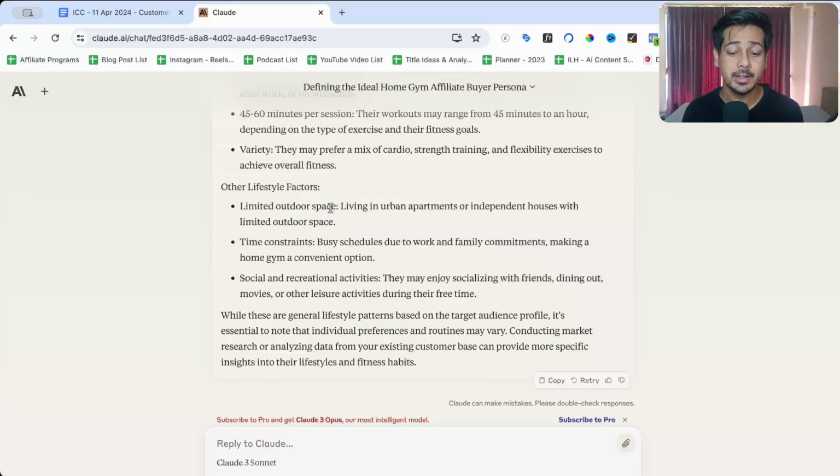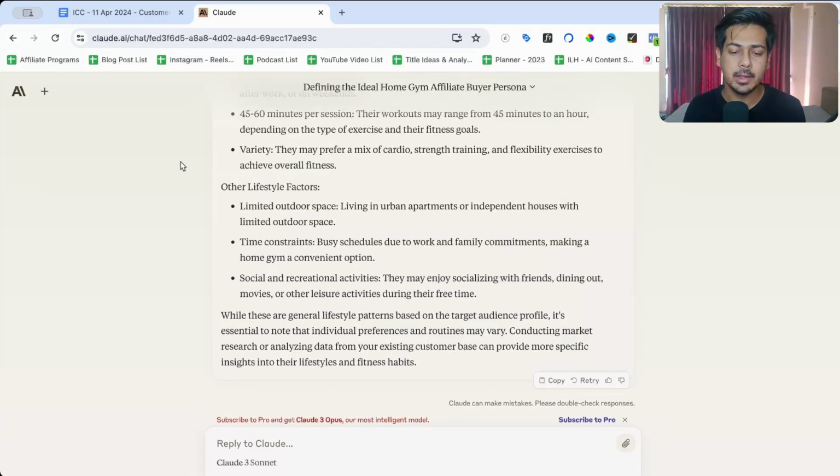Yes, in metro cities there are limited outdoor spaces. Time constraints. Yes, due to work we have time constraints. And then social and recreational activities, socializing with friends, dining out, movies, and so on. Okay, so this is perfect. Then point number 3 of psychographics is, what are their core values?